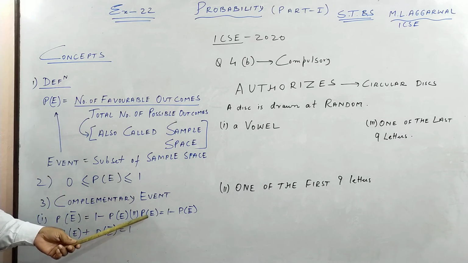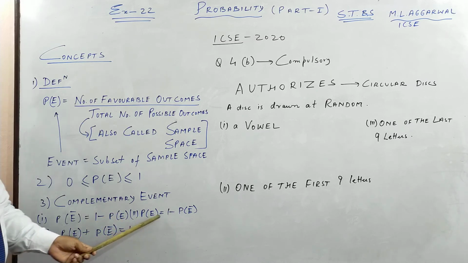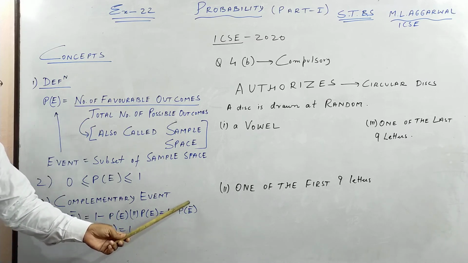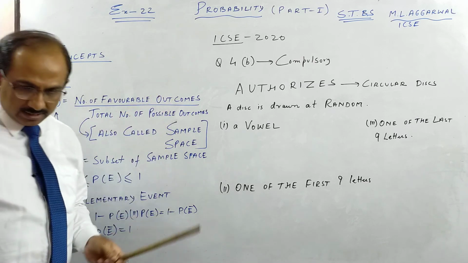In the same way, the probability of an event is 1 minus the probability of its non-happening. You just rearrange it, bringing this to this side and taking this to this side. And next, if you add the probability of happening and non-happening, it will be 1. The maximum probability of a thing, what we call a sure event, which will happen, is 1, and an impossible event is 0.